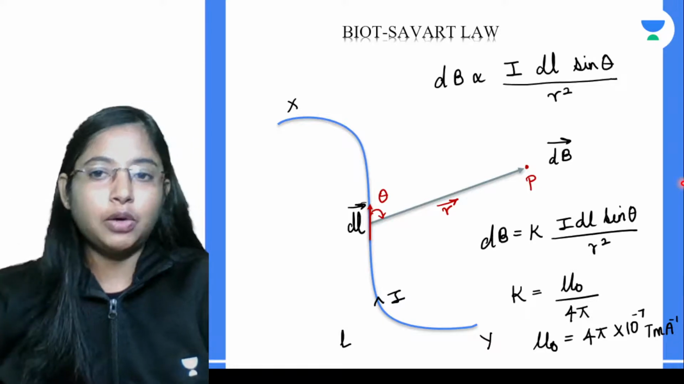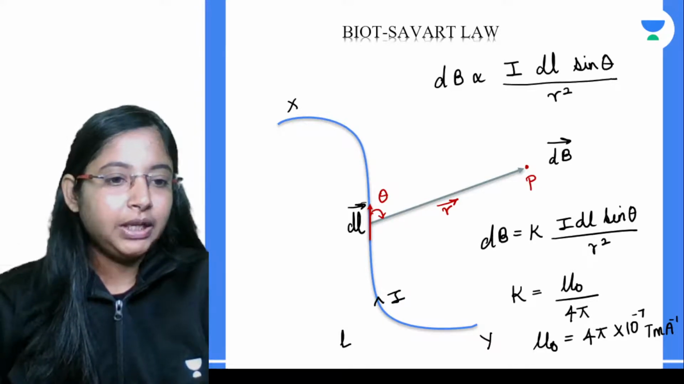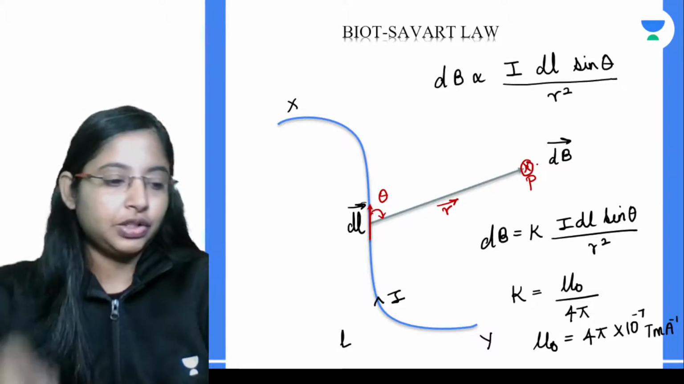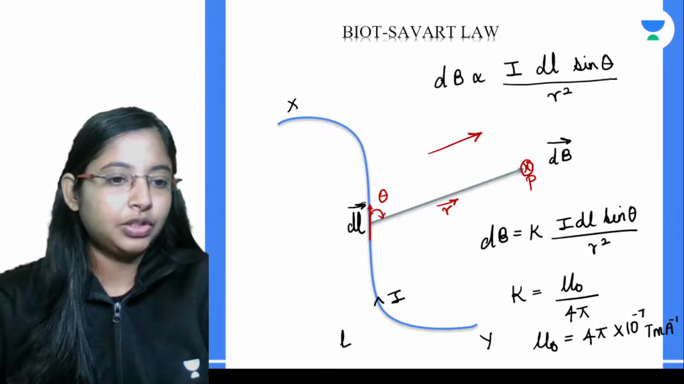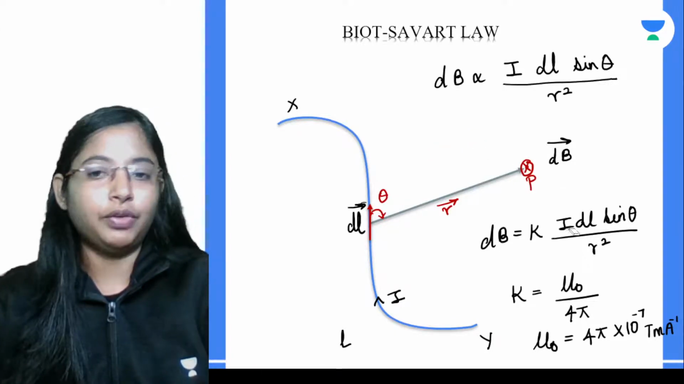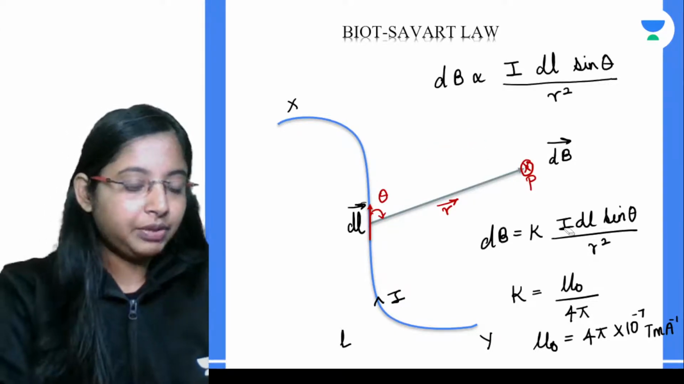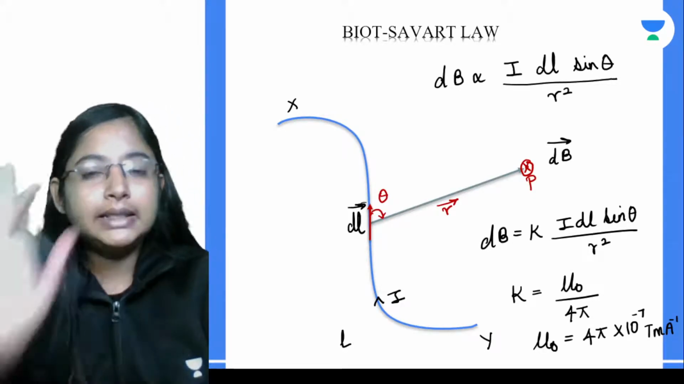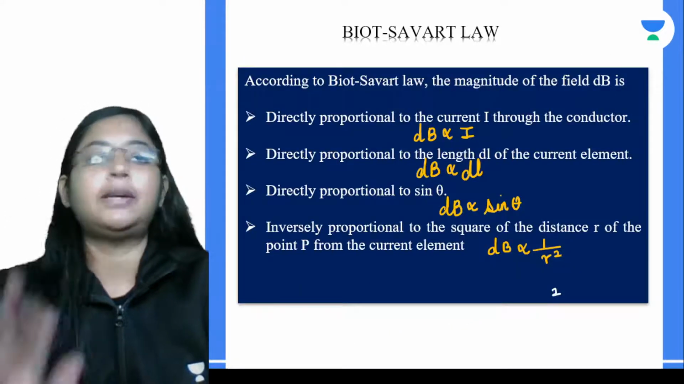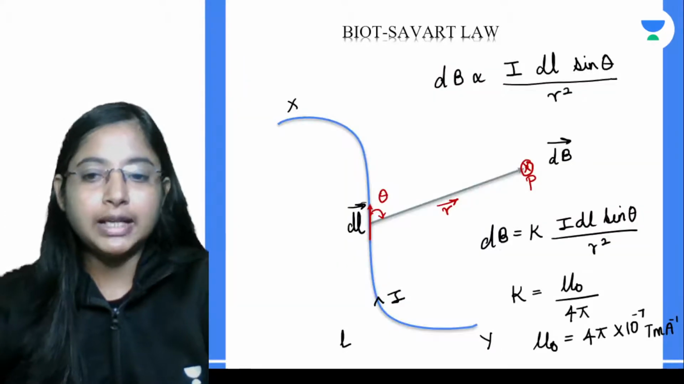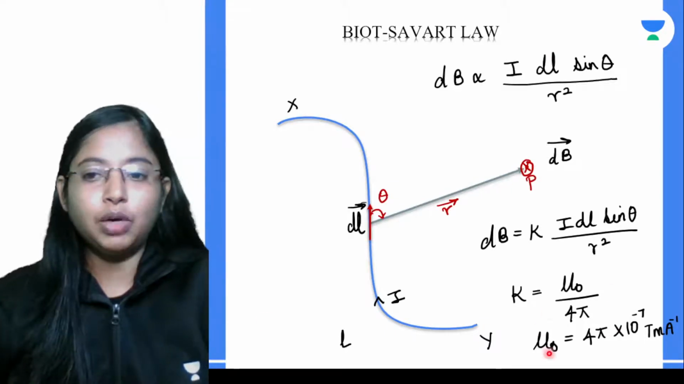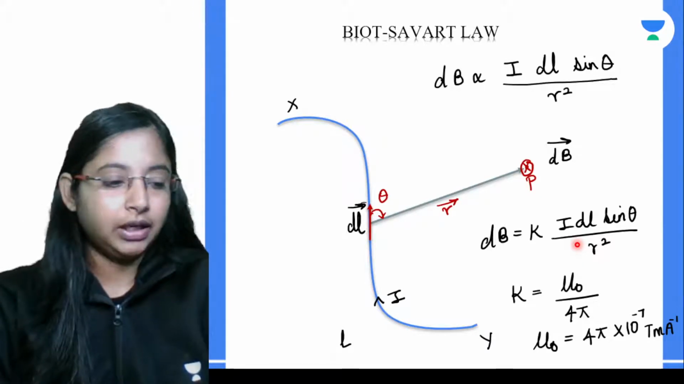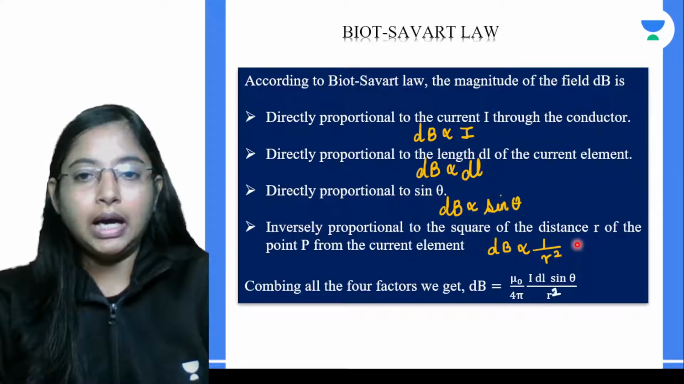So my thumb is pointing downwards, which means at this point P, the magnetic field lines will be passing into the screen. This is something you would have learnt in grade 11 itself. So this sums up your Biot-Savart law. Using this expression, you can find the magnetic field produced by a current carrying conductor.